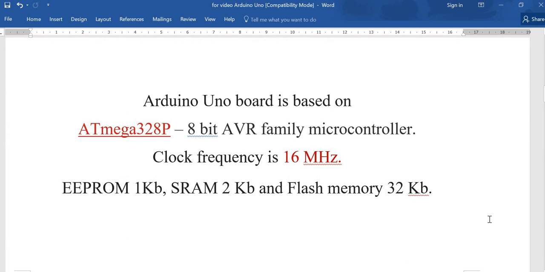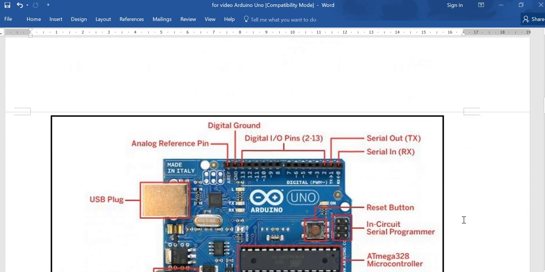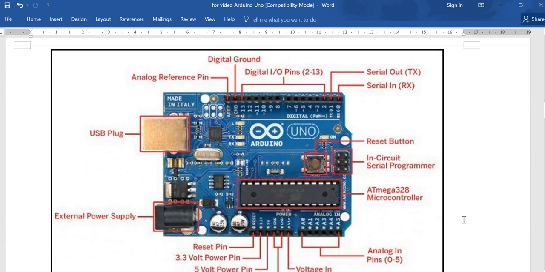We are concentrating on Arduino Uno, which has the Atmega 328P microcontroller. It works on a frequency of 16 MHz crystal. Internally, it has EEPROM of 1 KB, SRAM 2 KB, flash memory of 32 KB. Some part is used for bootloader. This is the way it looks.